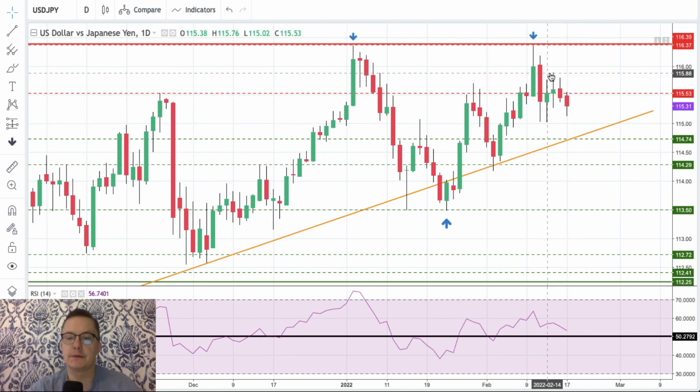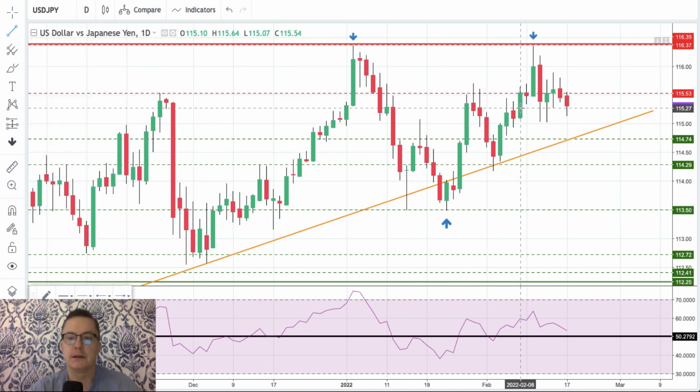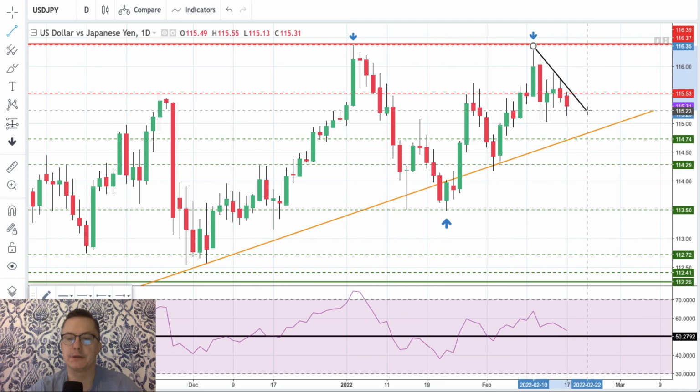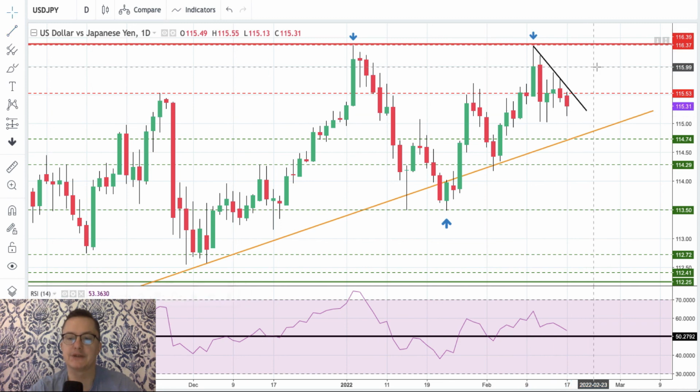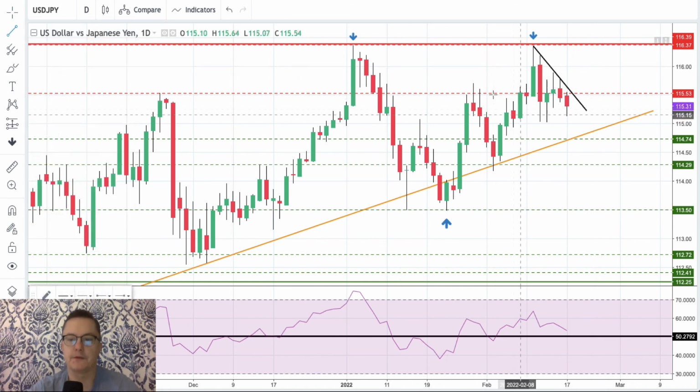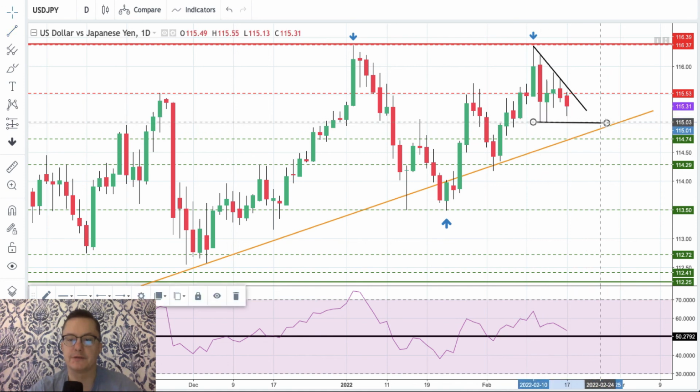Inability of the market participants to move back up again, and on the daily time frame chart of this USD to the Japanese yen, we got this very short-term trend line. Maybe it will help to define the risk to the upside. However, for now, we are making some sort of this very skewed triangle with the horizontal support around here. So this is how it looks like right now.